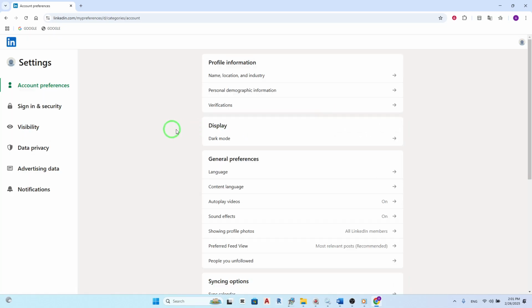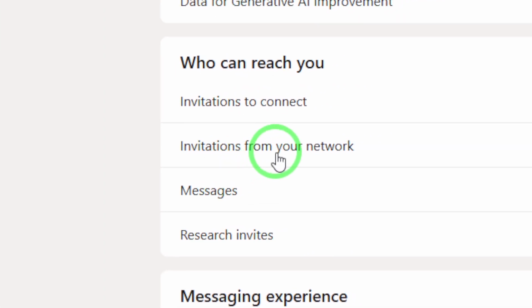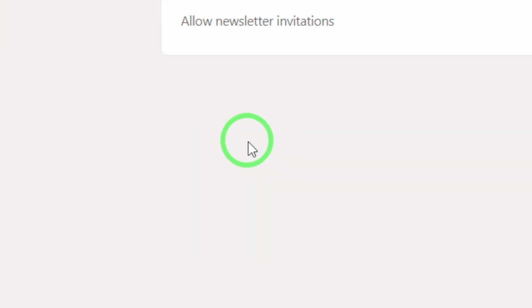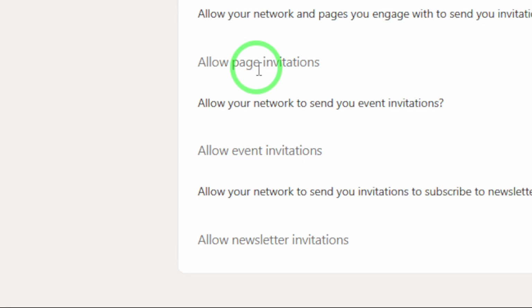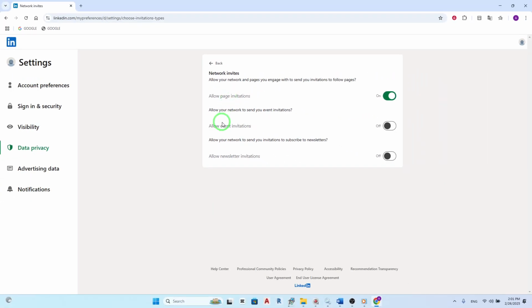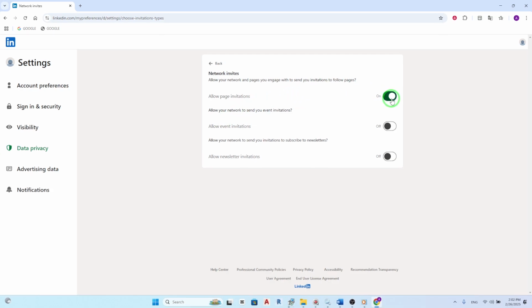4. Next, click on Data Privacy on the left-hand side of the screen. 5. Under Data Privacy, you'll see invitations from your network. Click on that. 6. Here, you can control the types of invitations you receive. You'll see options like Allow your network to send you page invitations, Allow your network to send you event invitations, and Allow your network to send you invitations to subscribe to their newsletters. 7. Simply disable page invitations by toggling the switch to the off position.